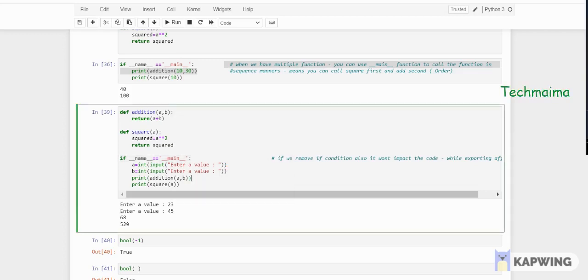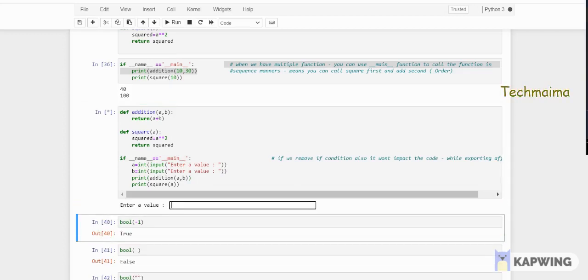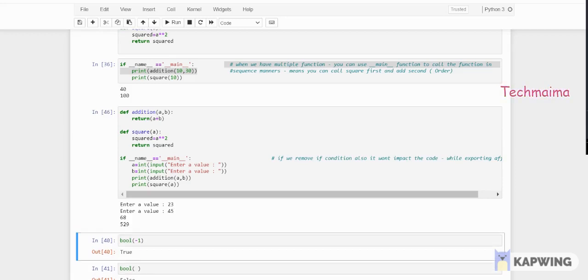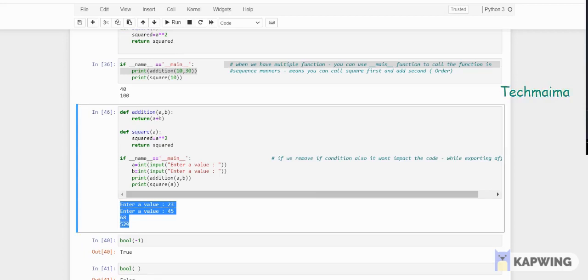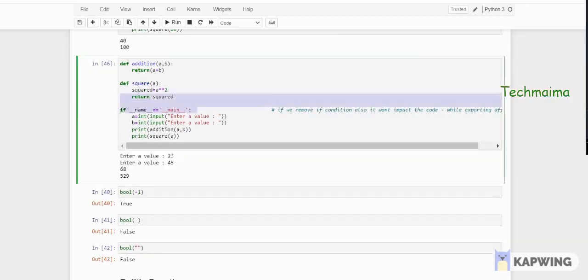This is my code. I'm just running the code. Okay. Enter a value: 23, 45. See, 23 plus 45 is 68, and 23 is a value, so its square means 529. So if you remove this if statement also, this code will go through. The same output you will get. Why use the if and main function?